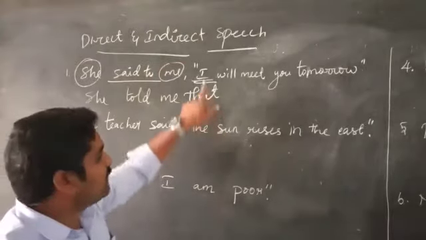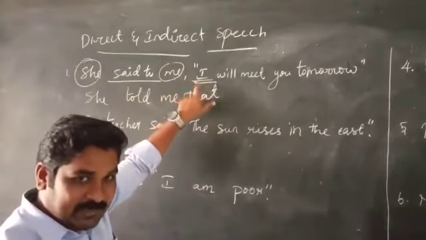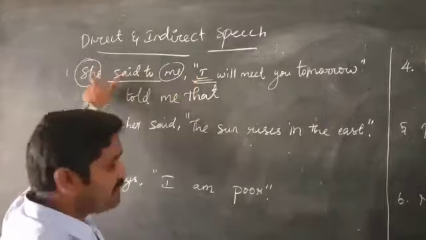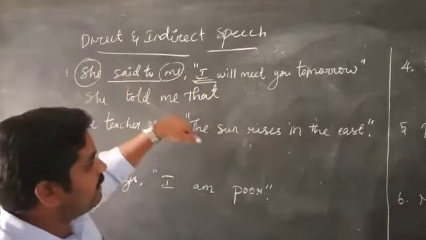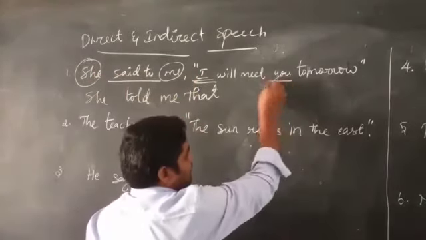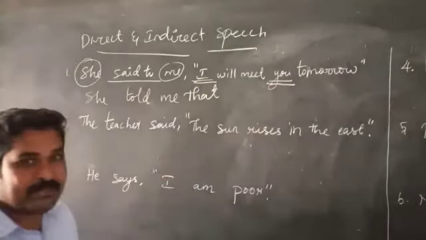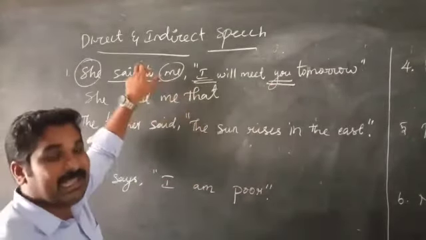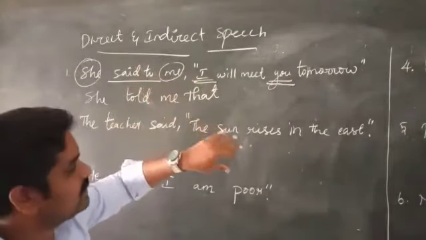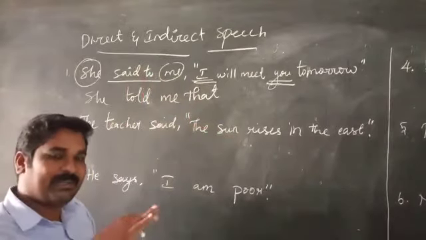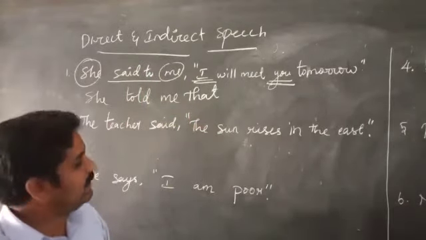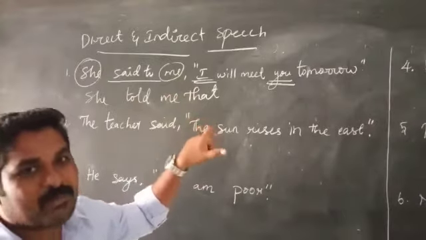Okay, at the same time, when second person comes, you use the second person, and that refers only to the listener. Are you clear now? So this is very important. All the rules and regulations are very easy. In this part only we need more concentration.